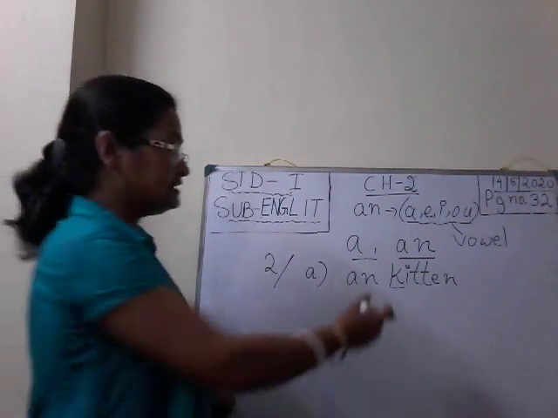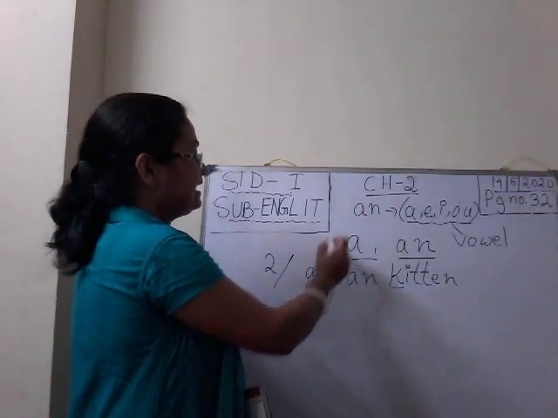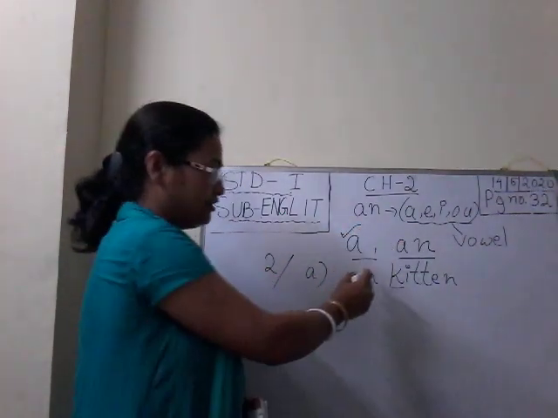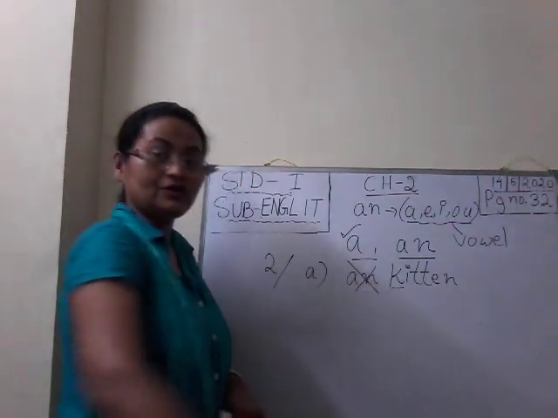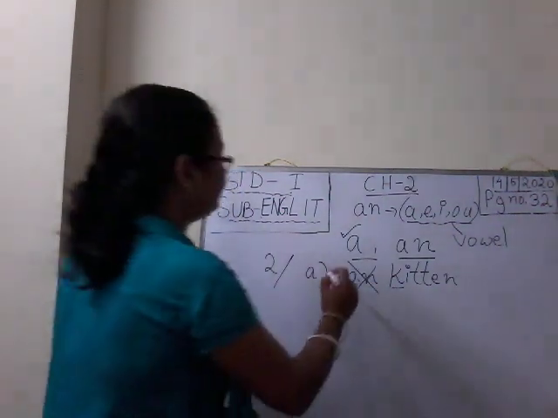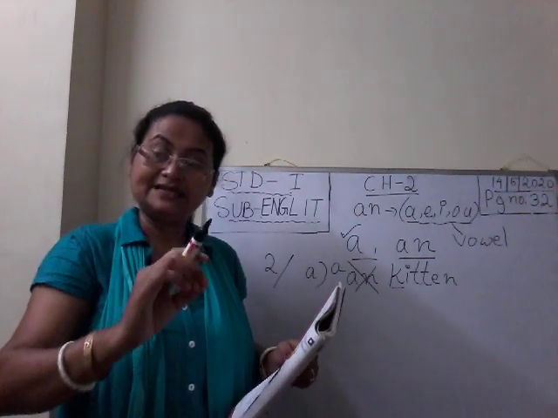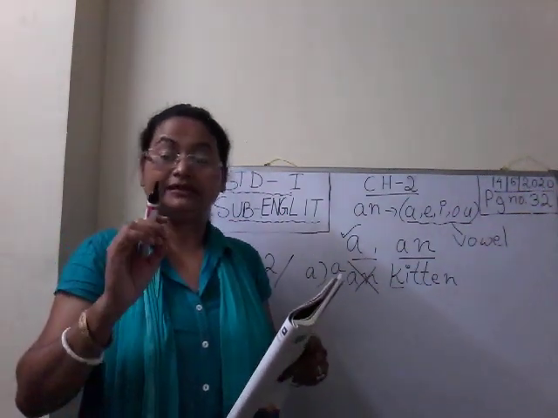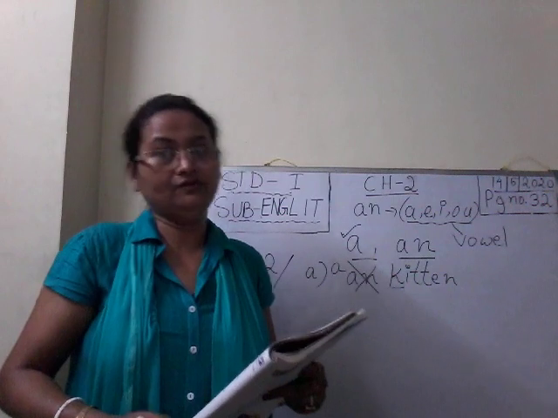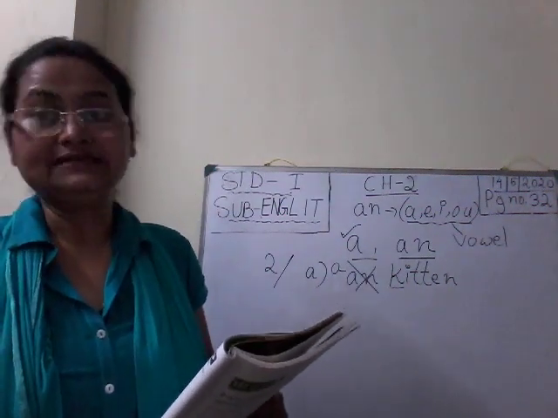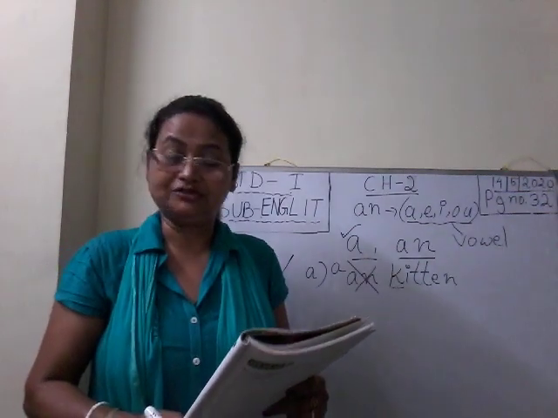Consonant. So before a consonant, what will we write, A or AN? We will use A, not AN. So this is wrong. We have to write: A kitten. Rewrite the same sentence without the error in the CW copy, the language copy.